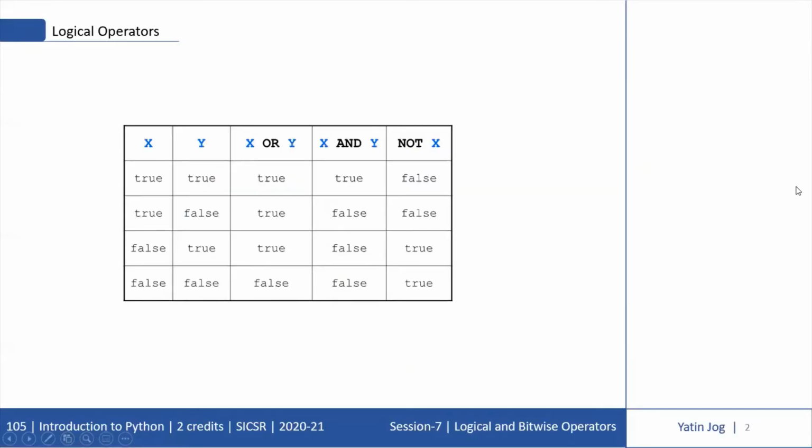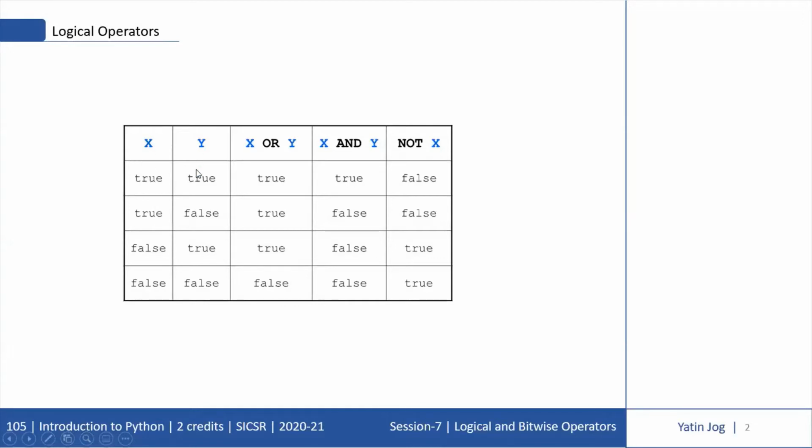This is a summary of logical operators. We have three logical operators in Python. First is the OR operator, second is the AND operator, and third is the NOT operator. You can see the tables for these logical operators. Suppose I have two expressions, x and y, and the expression x returns true and expression y also returns true.